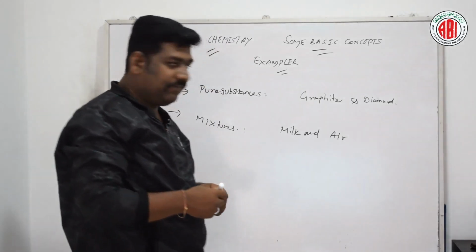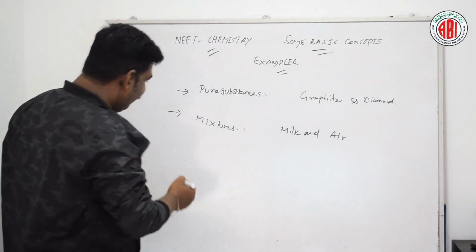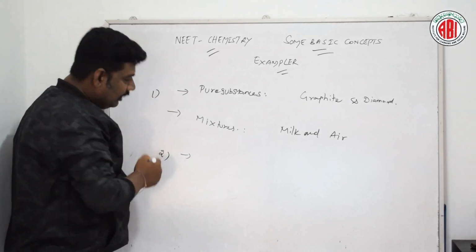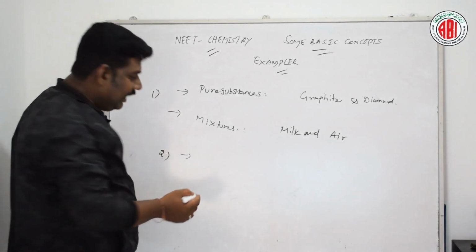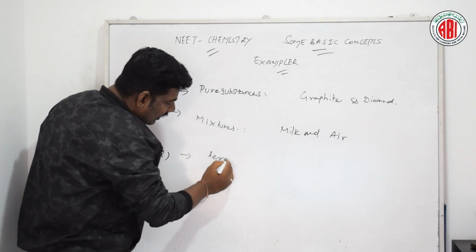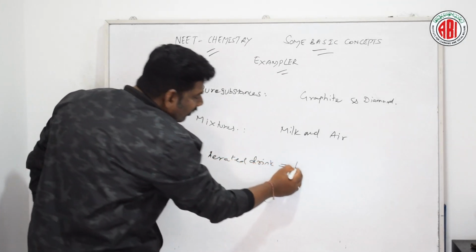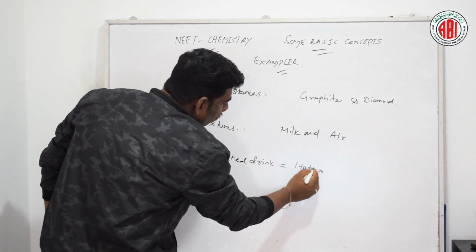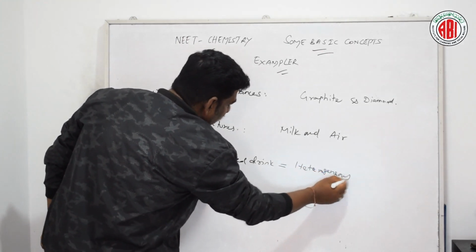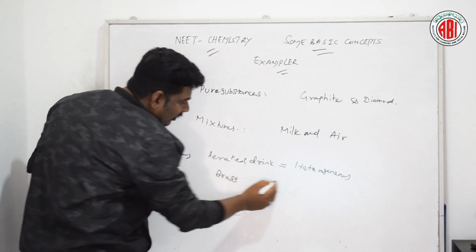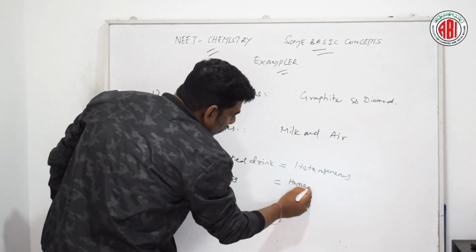So the answer for this question: aerated drink is an example for heterogeneous, and brass is an example for homogeneous.